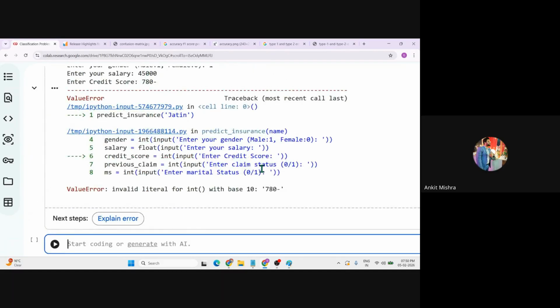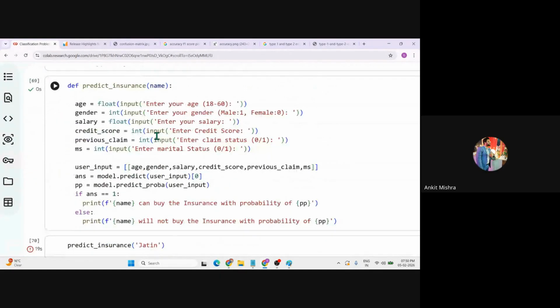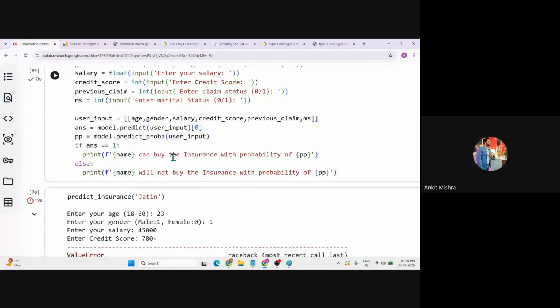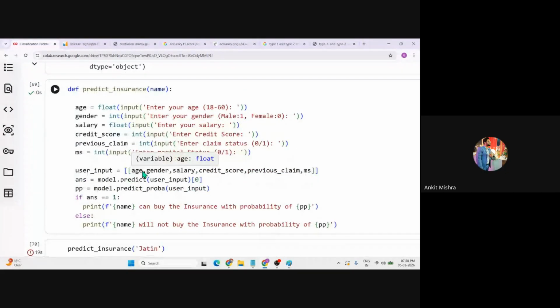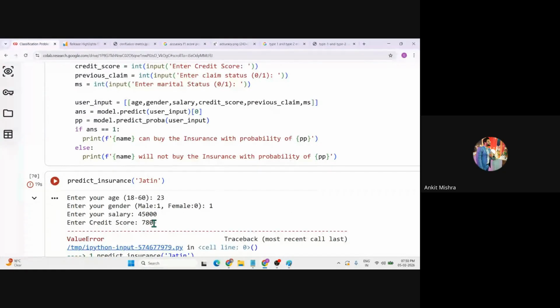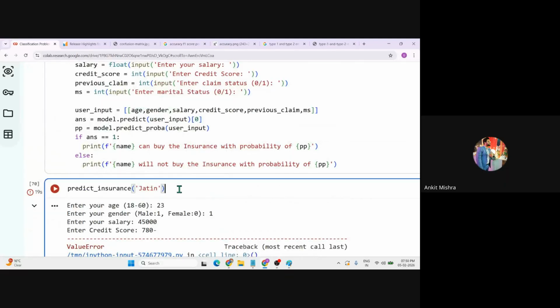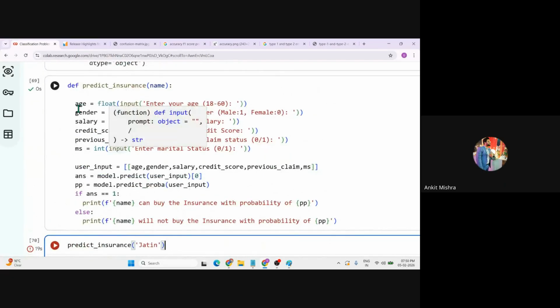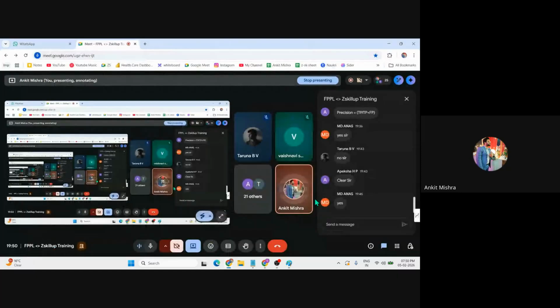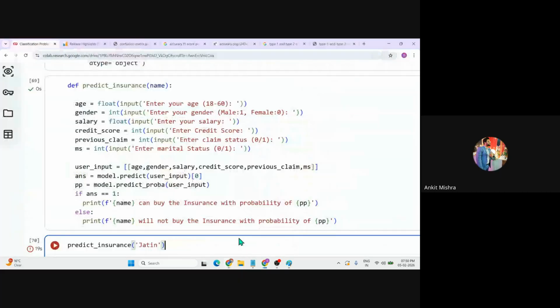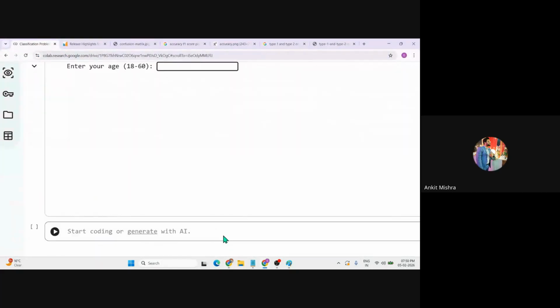Oh, that was the mistake, right? Now we need to see. I hope everyone is familiar with exception handling, right? So you can just manage it. Since I have by mistake entered some wrong values, that is the reason I'm getting the value error. Now I need to again run the code. So instead of this, what you can do is use try exception handling. Guys, are you getting my point now? I hope everyone has already performed try exception handling to handle the error at runtime, right? So you can use the try and exception handling. Now let's just rerun this code.